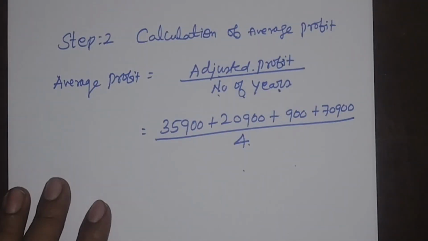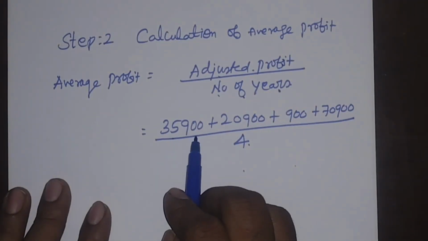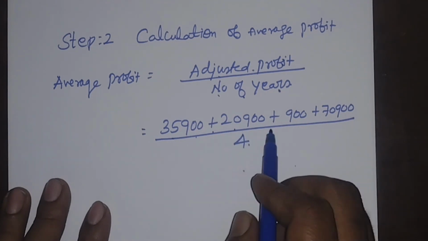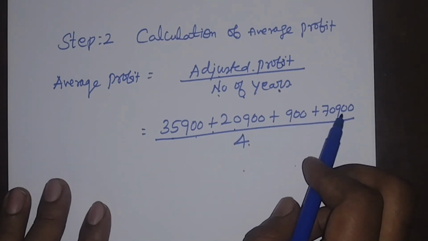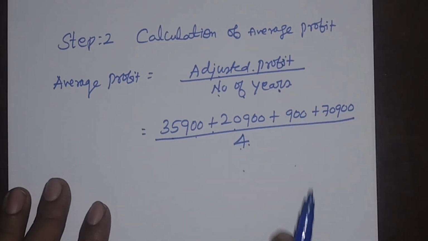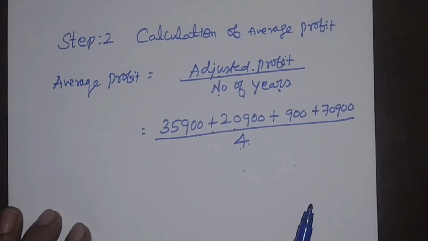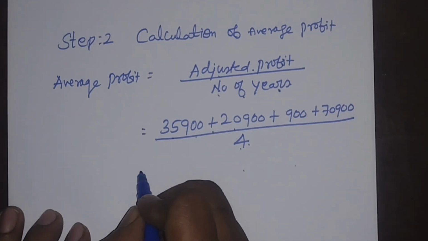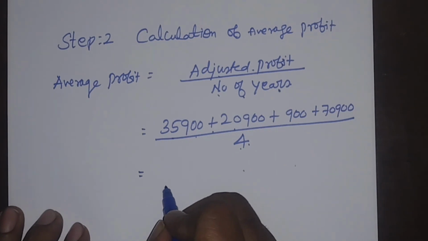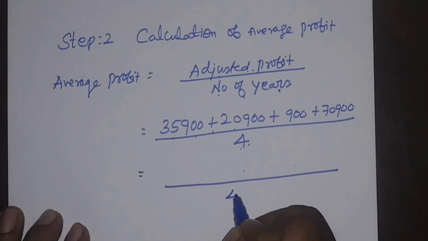I am making total of all these things. 35,900 plus 20,900 plus 900 plus 70,900 all divided by 4. Now I have to make the total of these 4 profits and I have to divide it by 4.